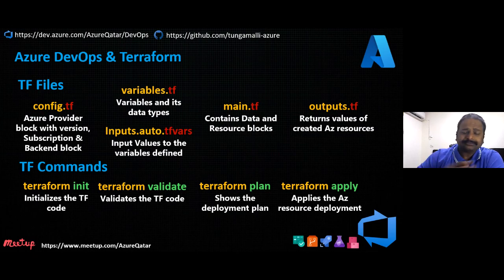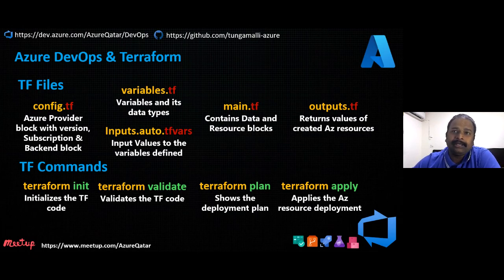differences. If you see what is config.tf, as we discussed in the last slide, config.tf can hold your provider, the plugin version, and your backend, the state file. When it comes to inputs, whatever variables you define in the variables file, you can give those as inputs. Variables.tf holds, let's say, list, map, string, number.